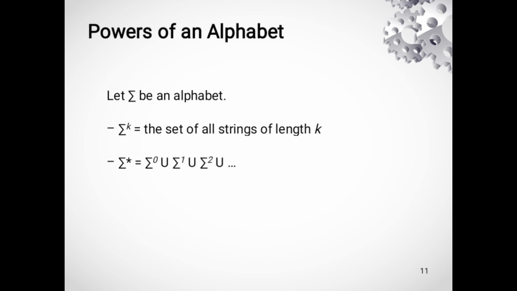Now, the power of an alphabet. The power of an alphabet includes this summation symbol. I have already told you it represents the alphabet. So, the power of an alphabet means it is a union of the strings having length 0, having length 1, having length 2, and so on. This sigma asterisk is also called the Kleene closure. When we exclude the string having length 0 from the Kleene closure, we get sigma plus, or we can say the positive closure.